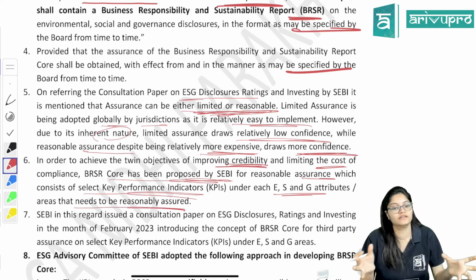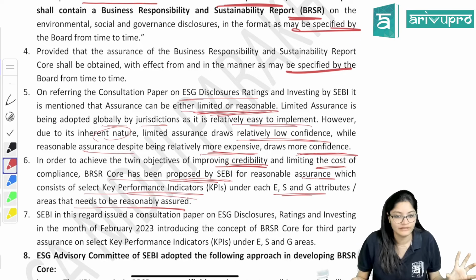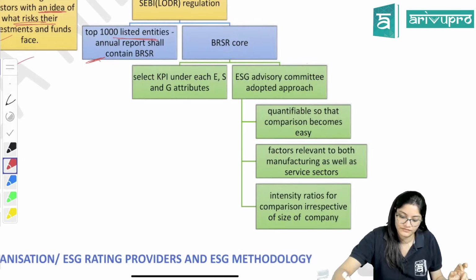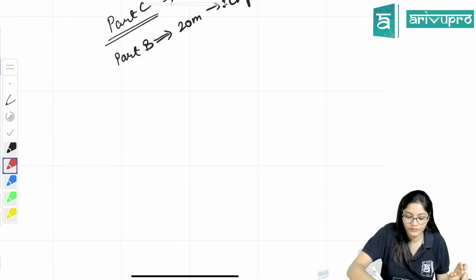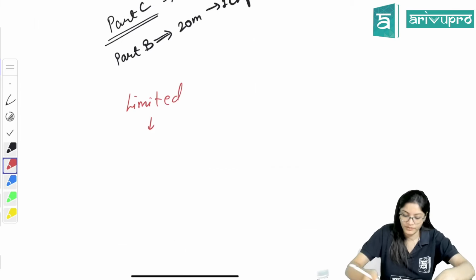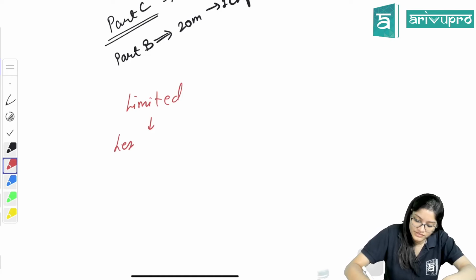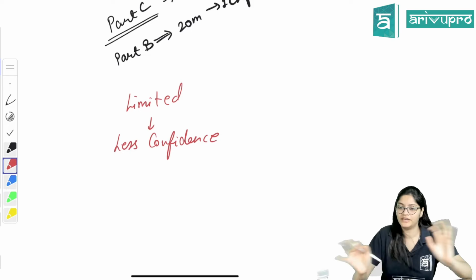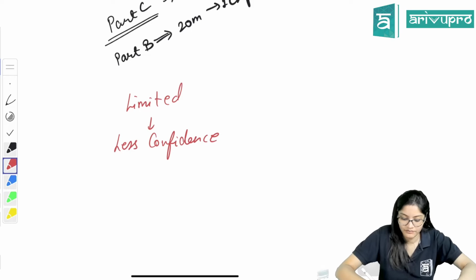So what has SEBI done? SEBI found a way in between. Simple. The problem was that if we go for limited assurance, the problem is what? Less confidence, because you will not check each and everything. Limited scope, right? But cost effective.